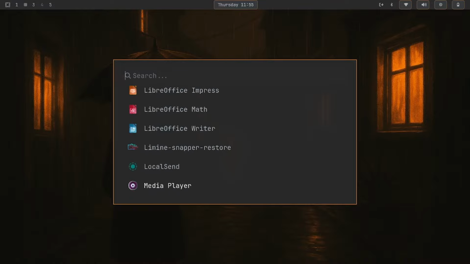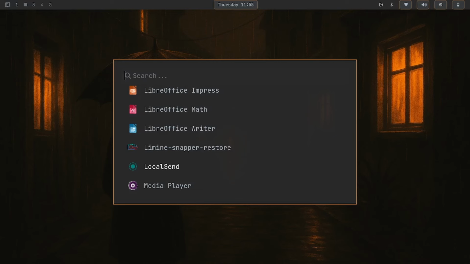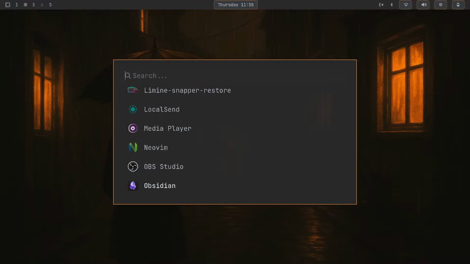LibreOffice, LocalSend, which I actually am using to send my videos from my Linux laptop to my Windows PC instead of using a USB and running into issues like not having enough storage and all that. Definitely recommend checking this out. NeoVim, which I love, many videos on that. OBS Studio, Obsidian, which I'm learning.